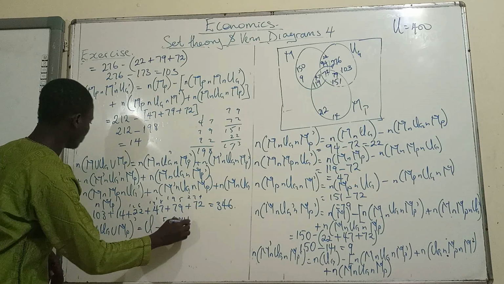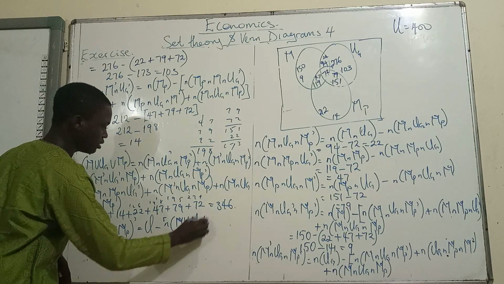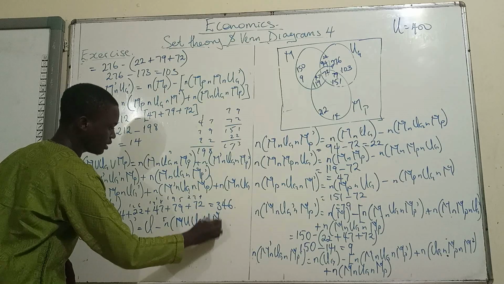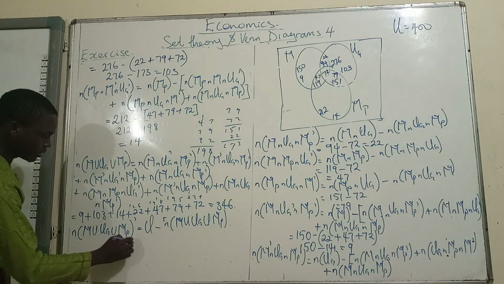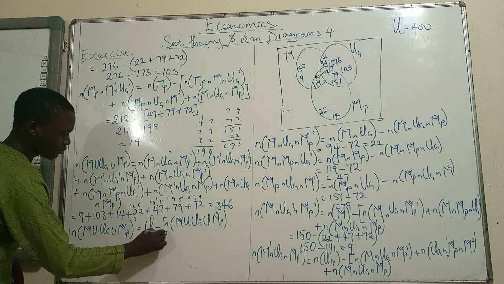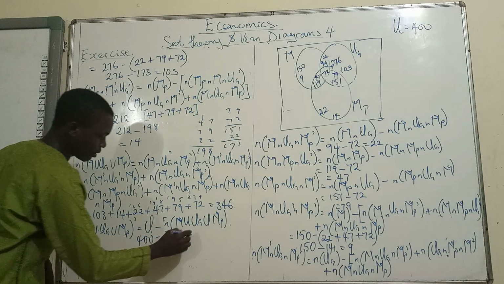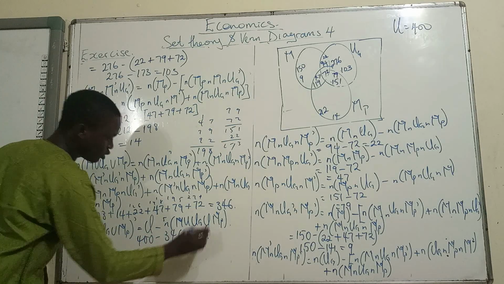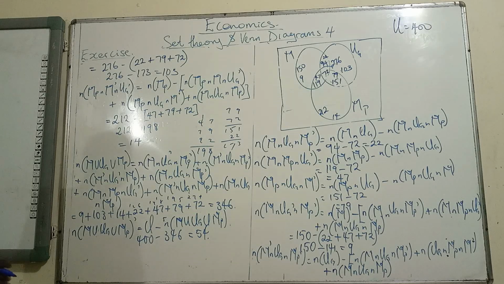So we have 400 minus 346, and our answer at the end of the day is going to be 54. So we have 54 people.